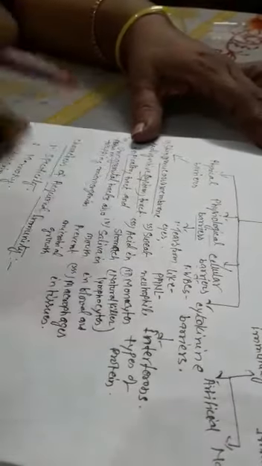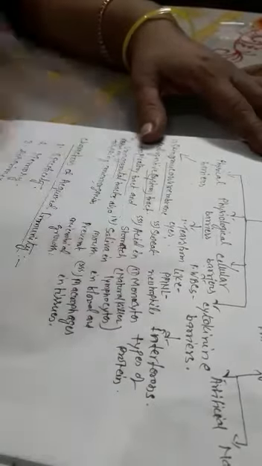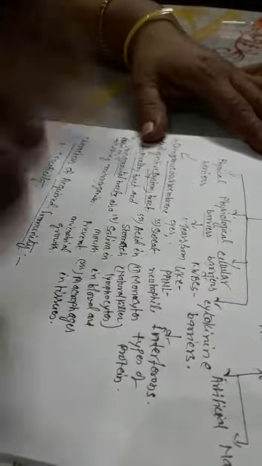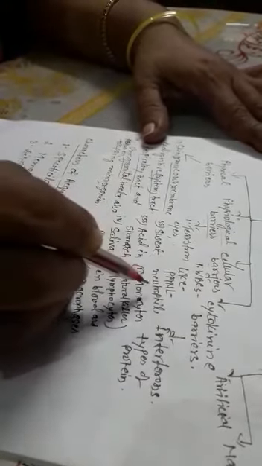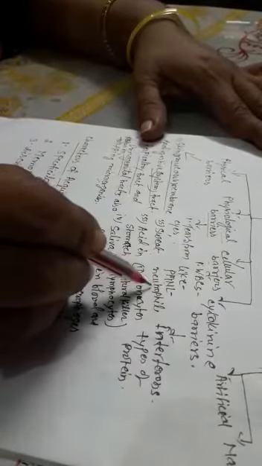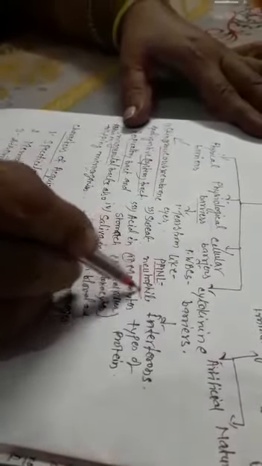These are WBCs like polymorphonuclear leukocytes, that is, neutrophils.